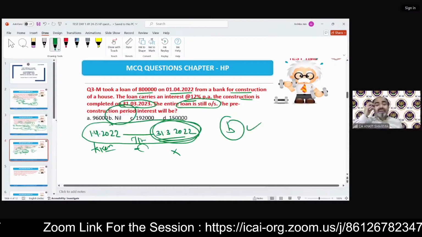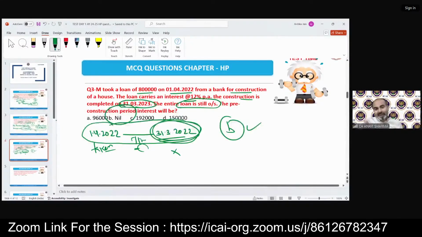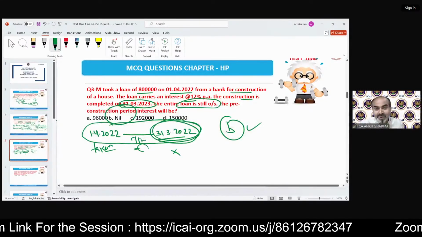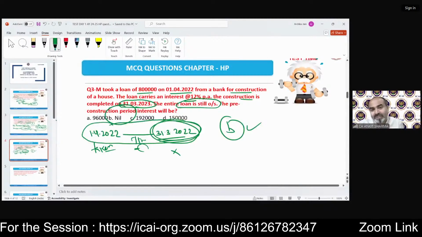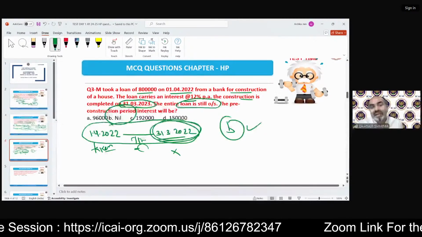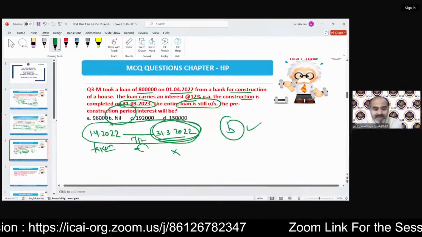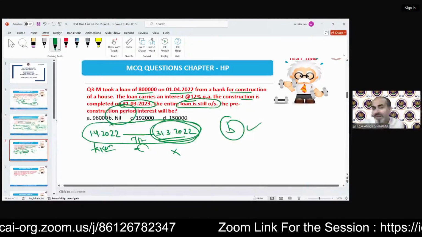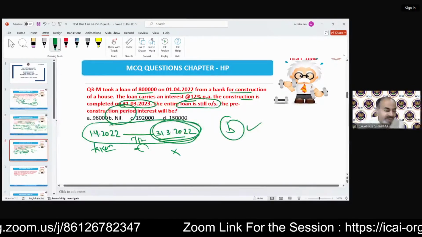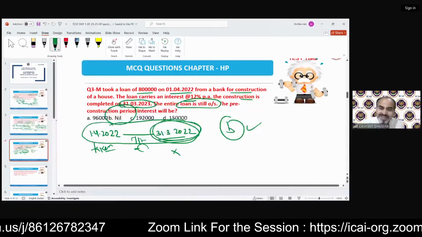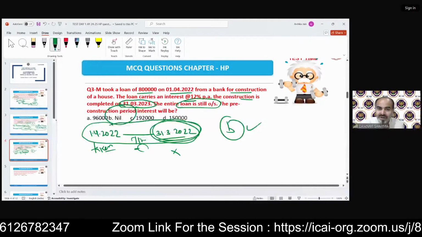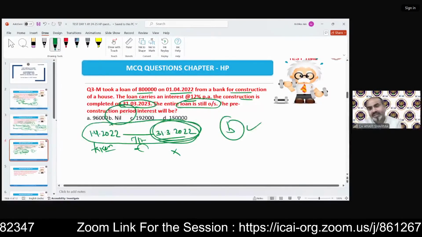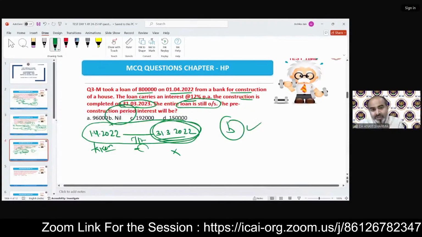So you might get confused in examination if the examiner frames the question like this. Whenever you solve it, you will think, okay, I am making some mistake. There cannot be nil interest. There cannot be a negative time duration of 1 day. So I am doing it wrong. I have to take the 31st March 23. No, no students, no. The provisions have been made. We cannot apply logic in the law. We have to follow what has been given.